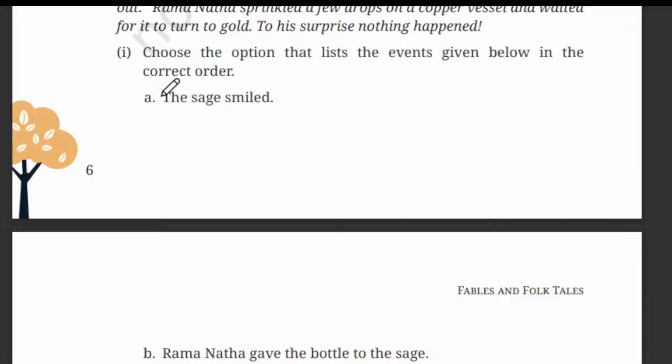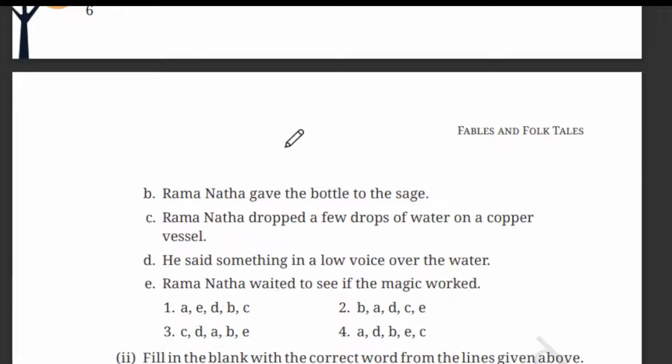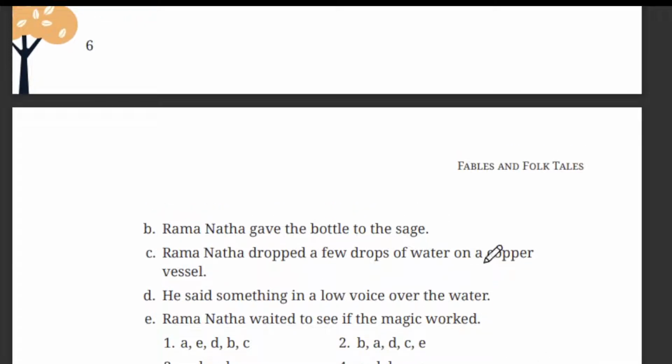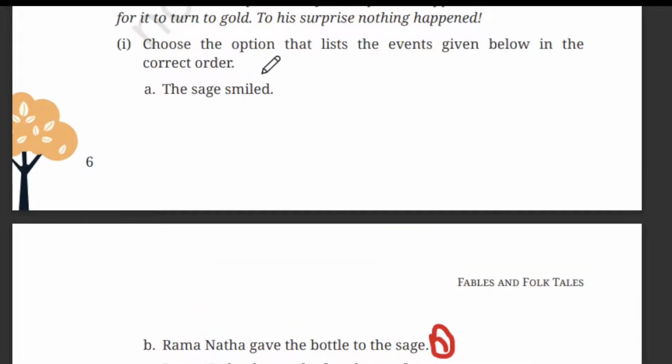First we have the sage smiled. The next one, Ramnath gave a bottle to the sage. The next one is Ramnath dropped a few drops of water on a copper vessel. He said something in a lower voice over the water. Ramnath waited to see the magic work. So the first one is Ramnath gave a bottle to the sage. The second one is the sage smiled.